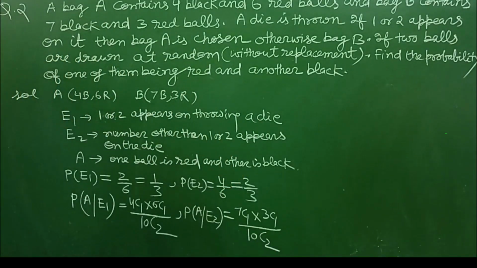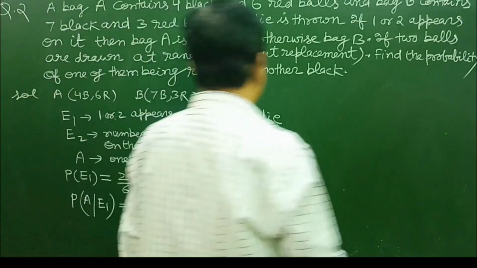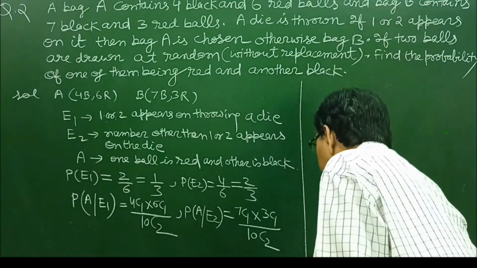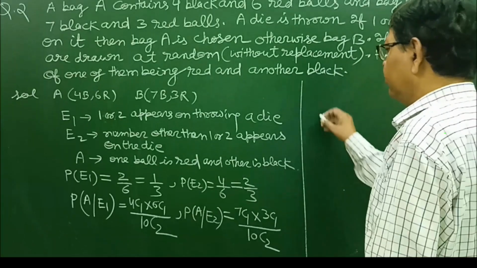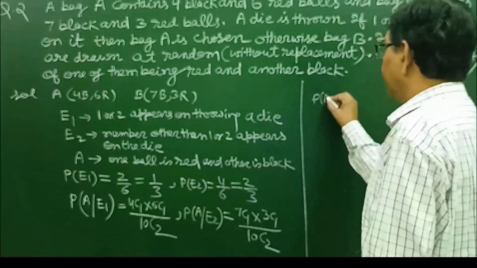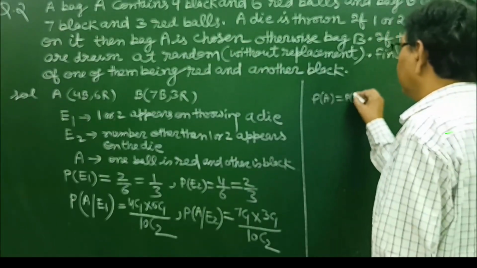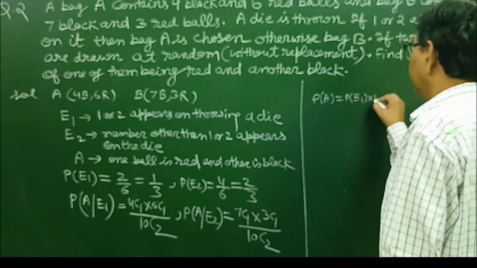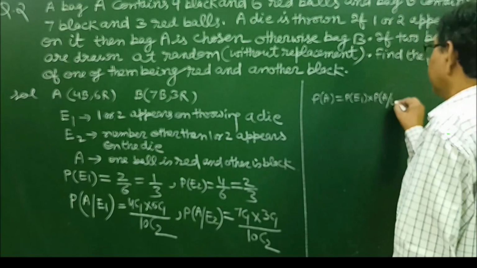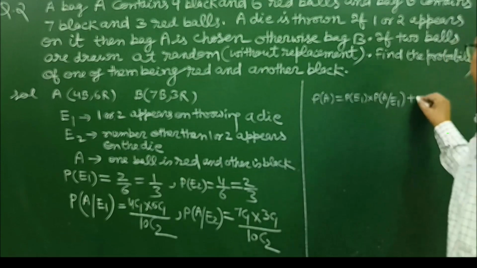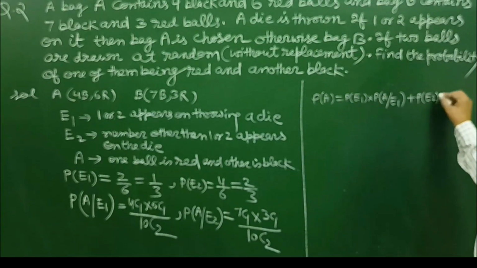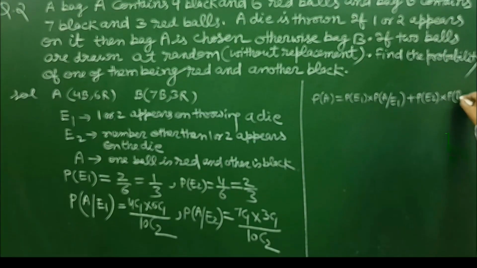Now we will write the total theorem of probability. According to the total theorem of probability, probability of A is equal to probability of E1 into probability of A given E1, plus probability of E2 into probability of A given E2.